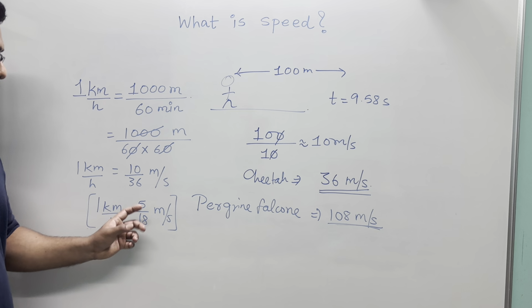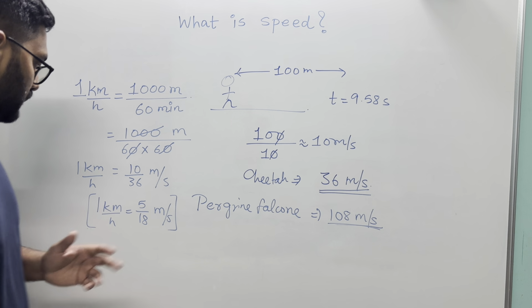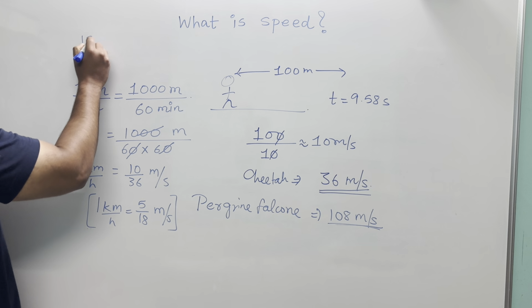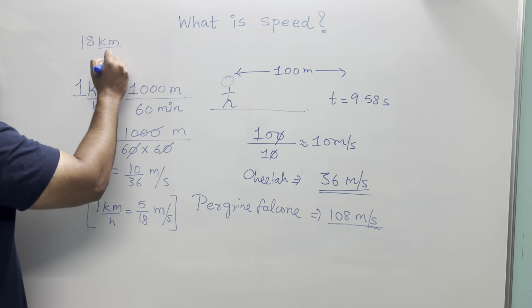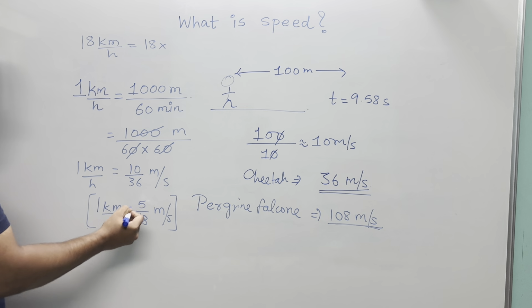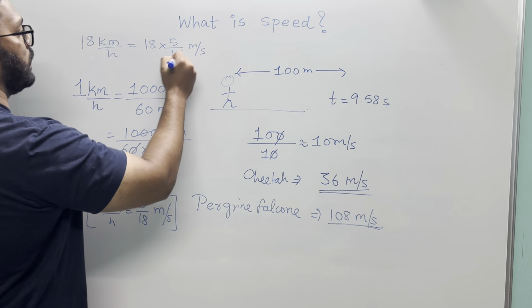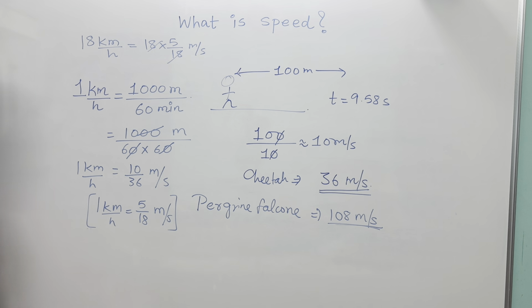So now you know what 1 kilometer per hour is. Then you can convert anything, right? For example, what is 18 kilometer per hour in meter per second? So 1 kilometer per hour, you know, is 5 by 18. Just multiply by 5 by 18. You will get the answer 5 meter per second, right?